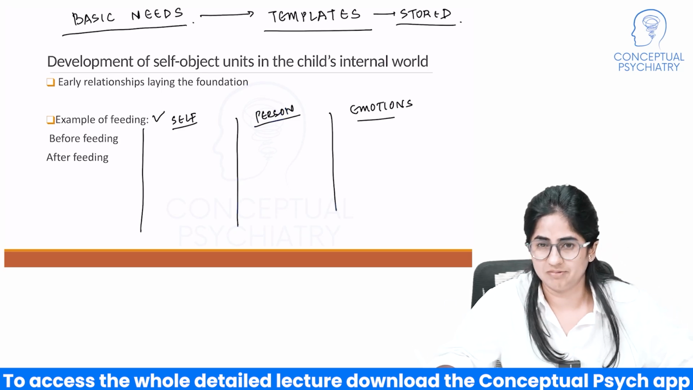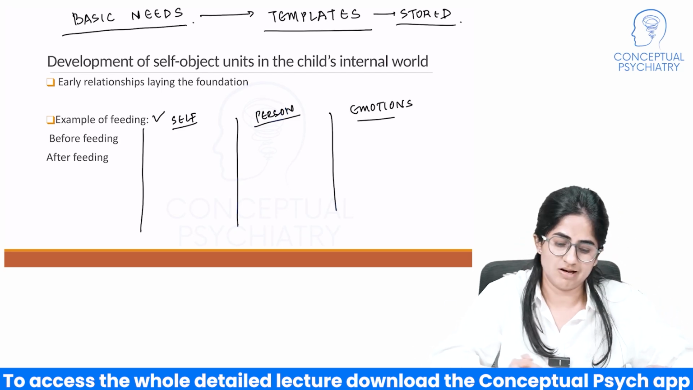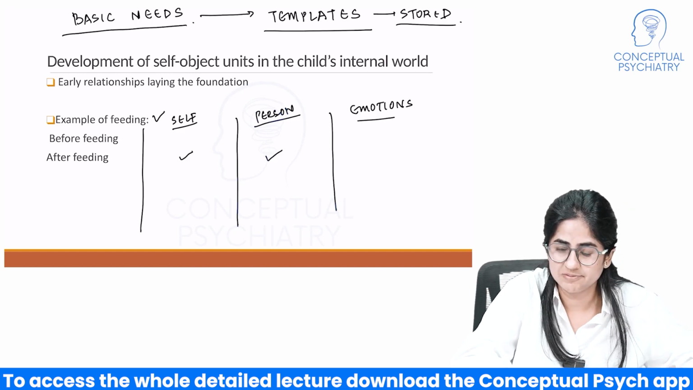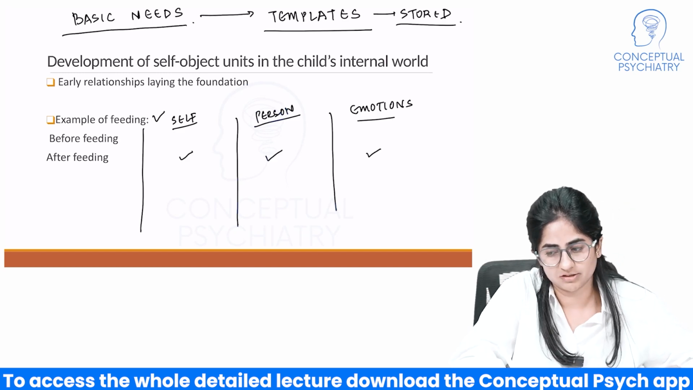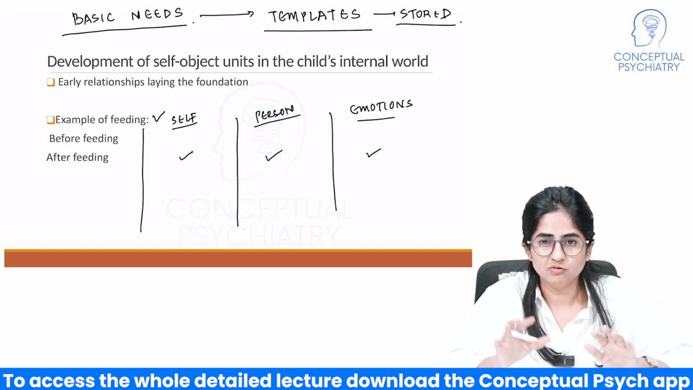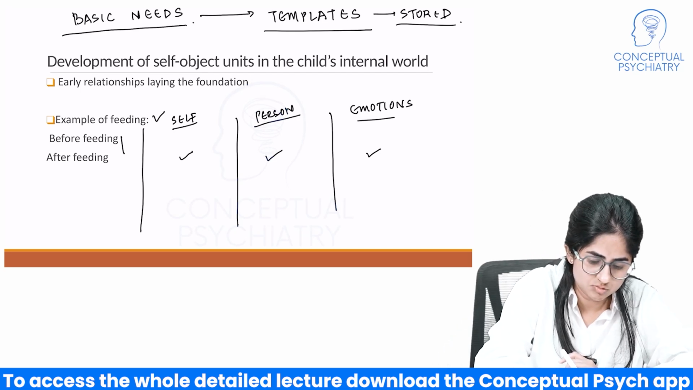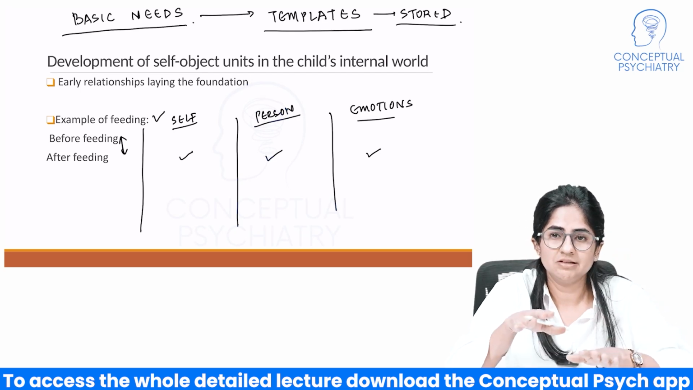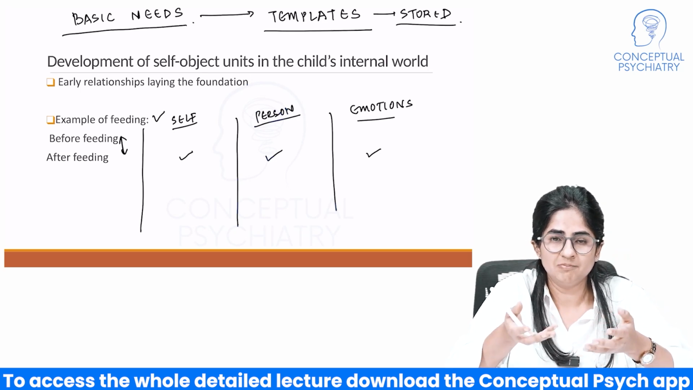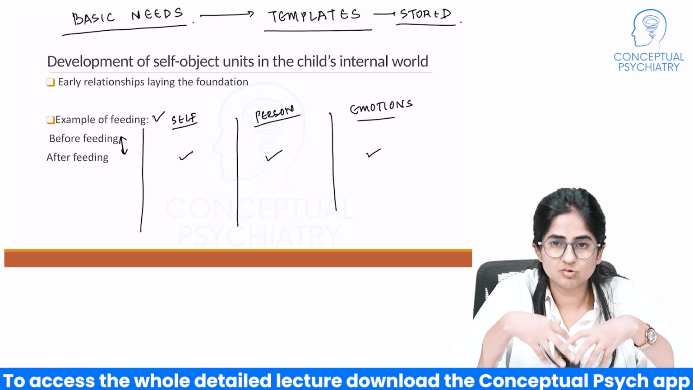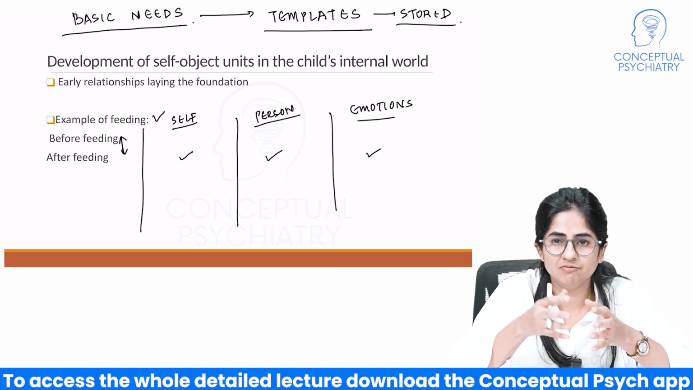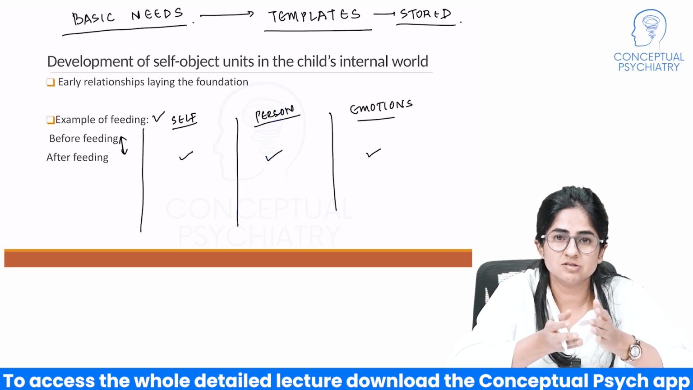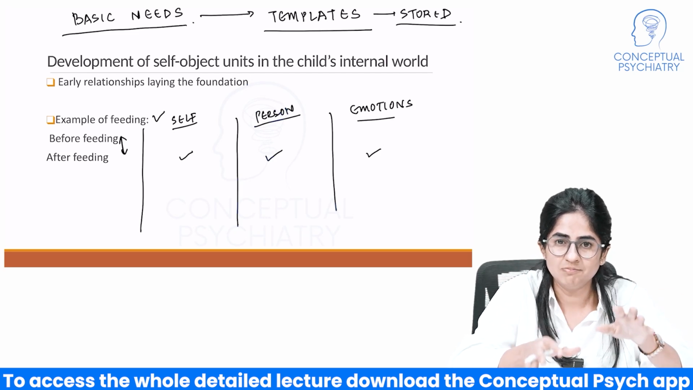After feeding, the second template ends up forming, which is that I am loved and satisfied. Okay, my mother is actually a nurturing person. The emotions of happiness or joy come over. Now, over time, both of these templates end up becoming representative, and they end up coming into the child's internal world as self-object units. And later on, the child ends up forming the basis of future relations on the basis of these.